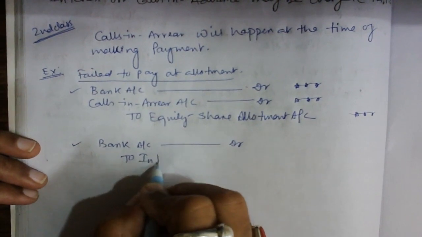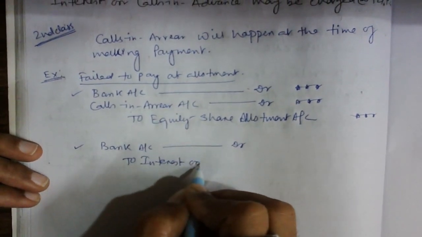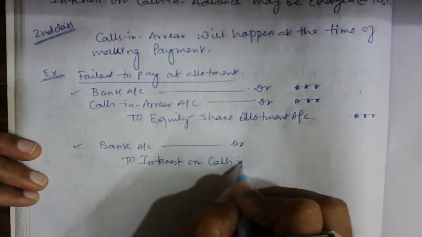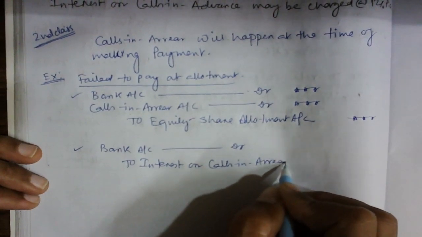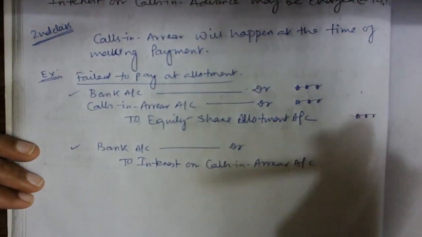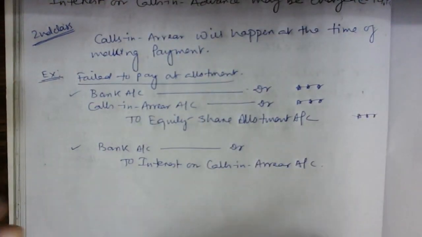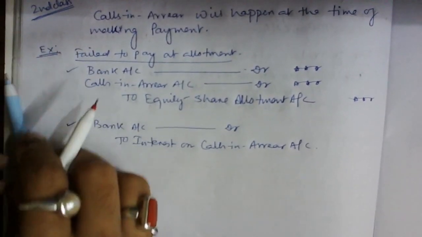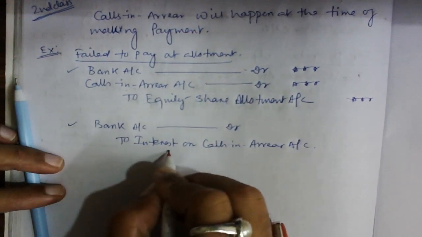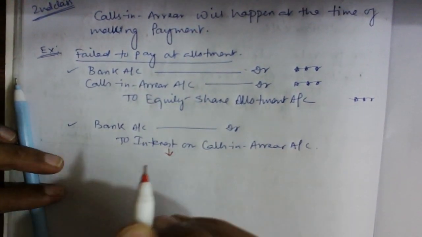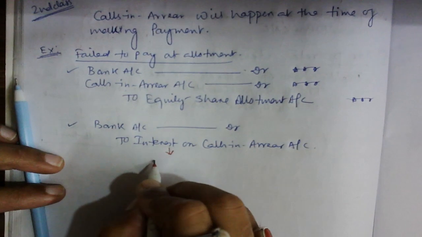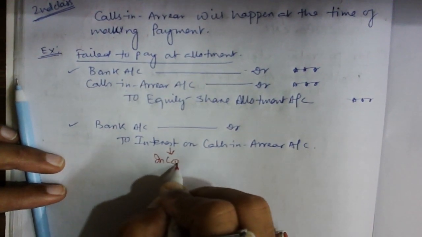So you can write interest on calls in arrear. What is the reason behind that, guys? When any money is due from the shareholder which he has not paid, then any interest charged on the due monies is obviously income to me.